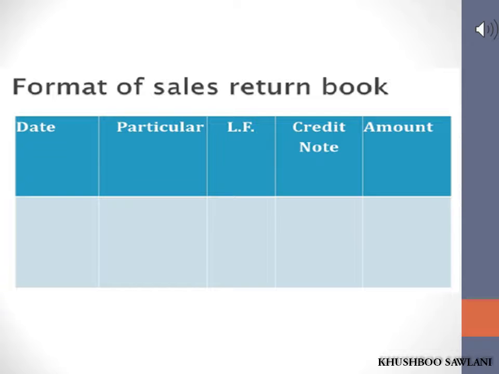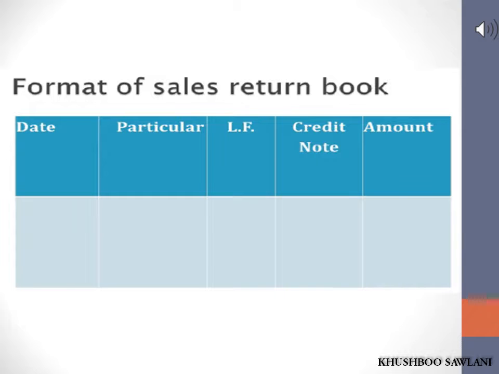Generally, when simple sales book is maintained, the sales return book also would be simple. Similarly, when columnar sales book according to types of goods or columns with expenses is maintained, the returns book also would be columnar. Now, first is date. The date on which goods are returned is shown in this column. Second, name of customer. Name of customer who has returned the goods and details of goods returned are entered in this column.